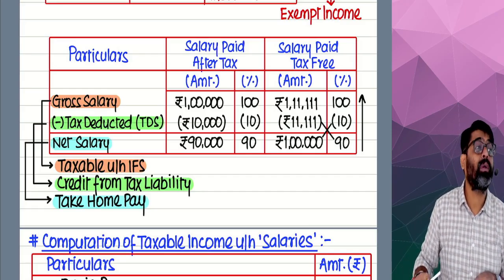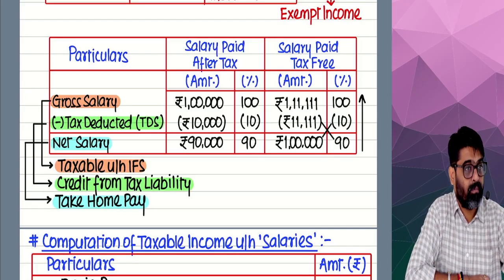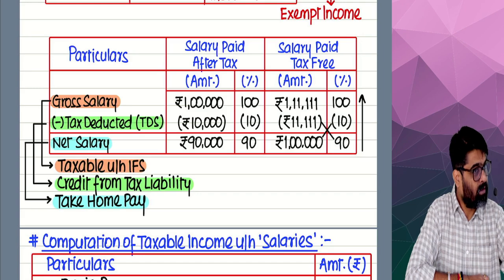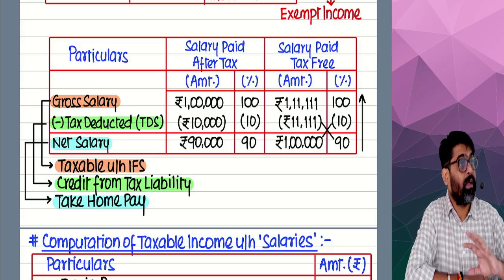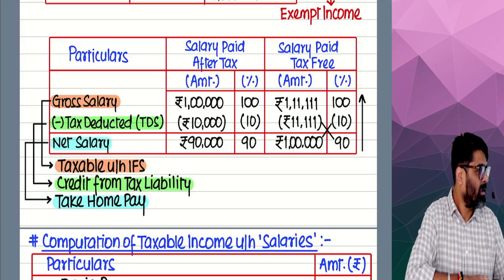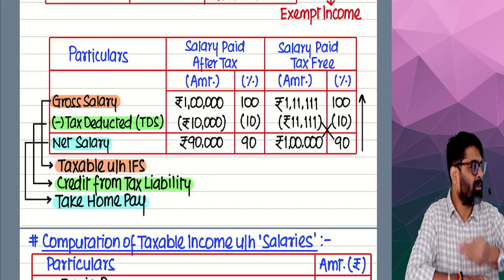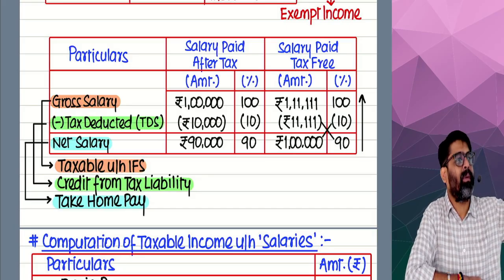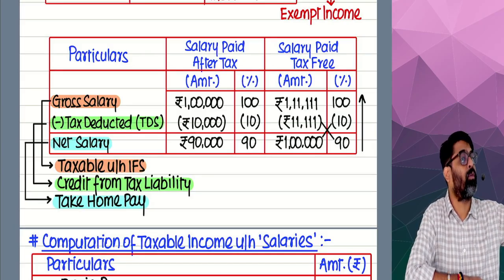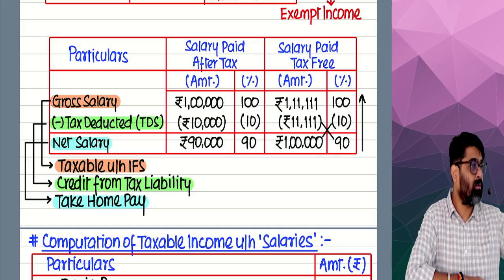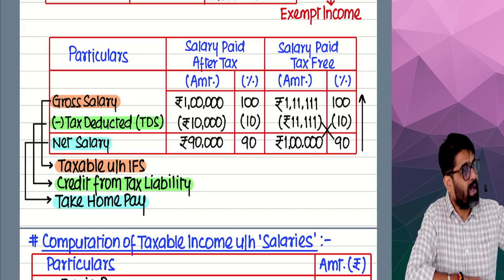Don't worry. How much income will she show? 1 lakh as her salary income plus other incomes. She will calculate the tax. Tax on all incomes, including salary, will be calculated, and from that tax she will get the credit of this TDS. If you remember the tax calculation, in the assessment year, when she calculates total income, she will take the full salary and other incomes also, and on that total income the tax will be calculated.